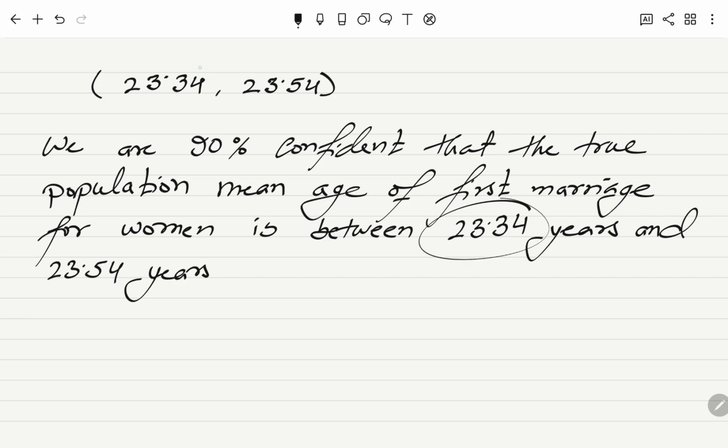So these values are my lower limit and my upper limit.